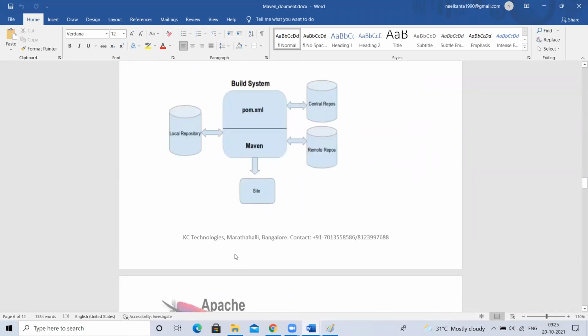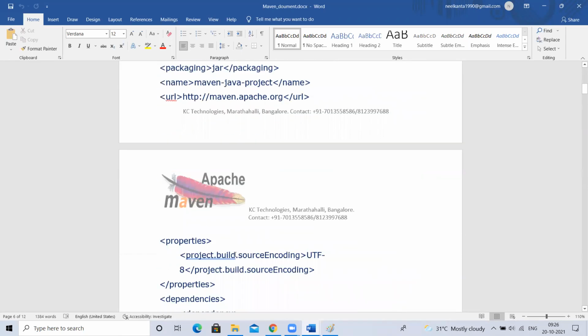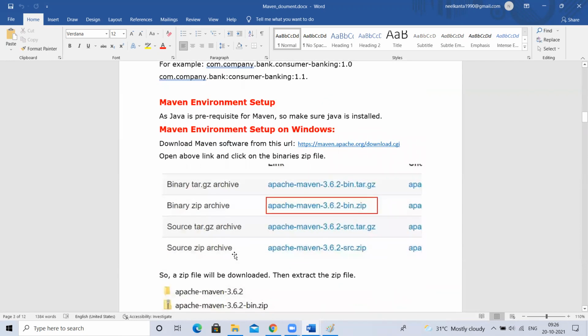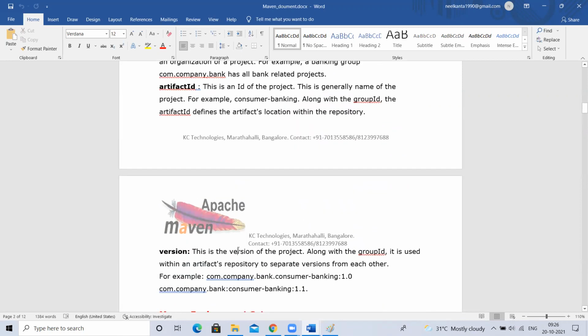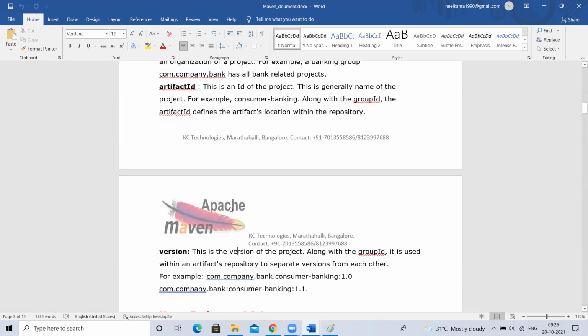Okay, we'll discuss first. Let me tell you how to set up Maven. Then I'll come to step by step. I'll teach one by one what is this pom.xml, how to deal with that, everything end to end we will learn, don't worry. But first, how to configure or install Maven on our Windows, we'll see it.